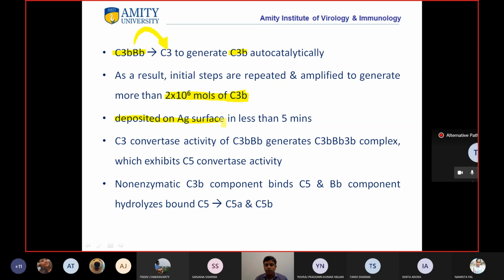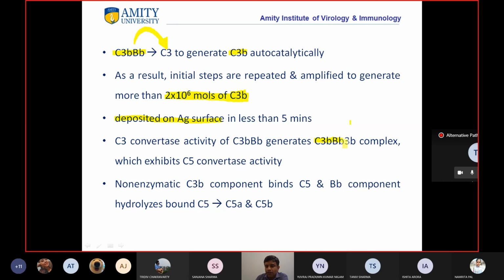But now we also want C5 convertase. Students, the C3b which is formed, through the C3 convertase activity of C3bBb, generates this complex C3bBbP, and because of this more C3 was broken down.